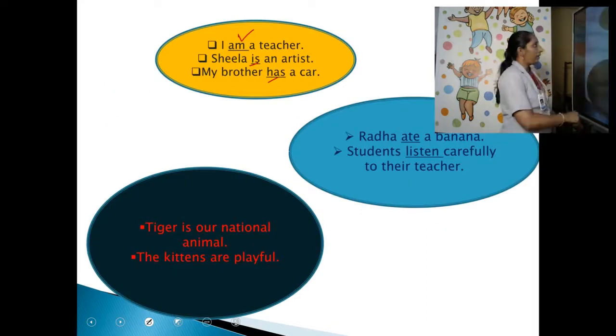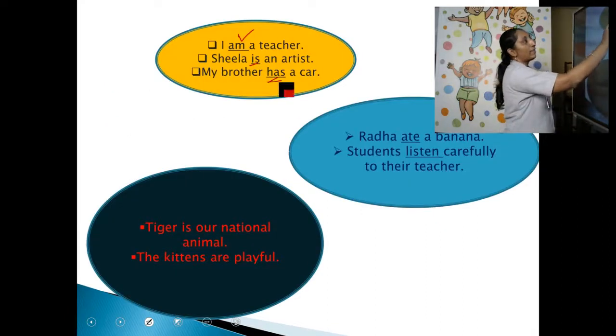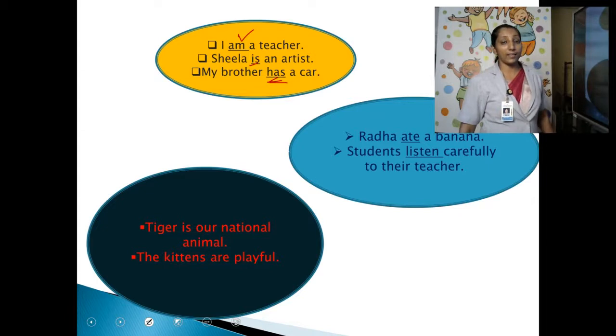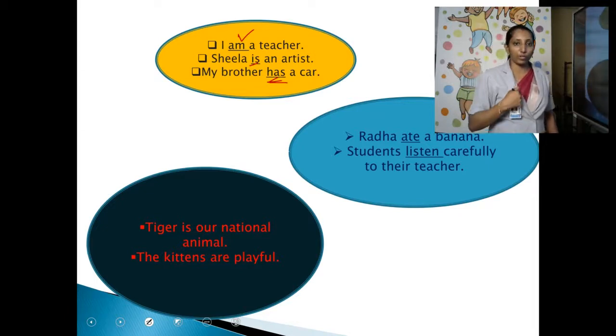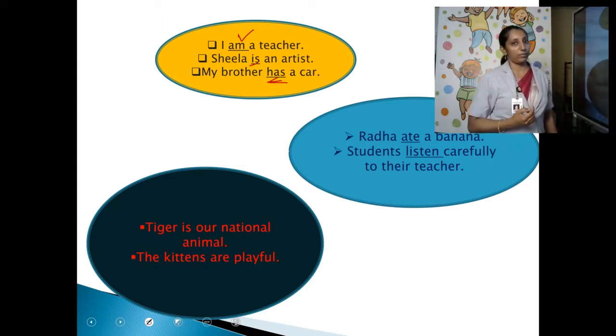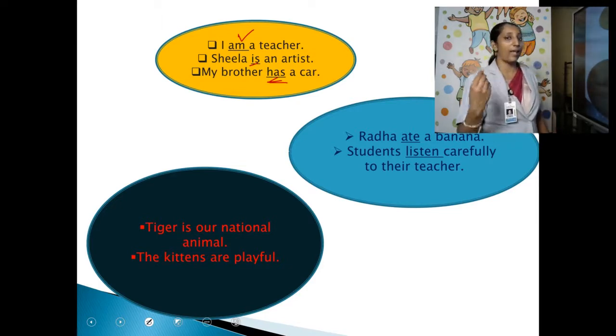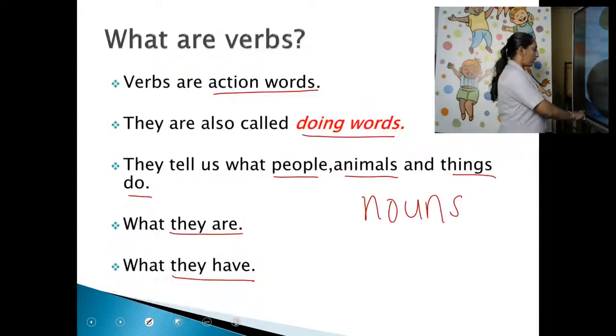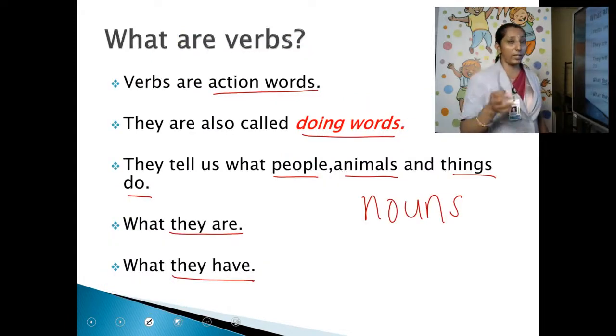Clear? So look at the example. My brother has a car. It shows possession. I have a pen with me. The teacher has a pen. This has and have shows what? Possession. What they have, their belongings. What do these nouns have?